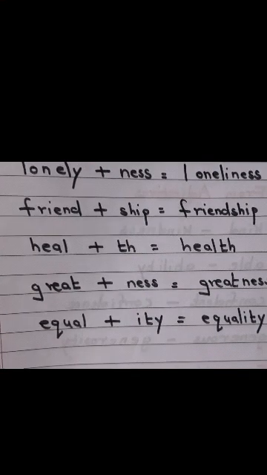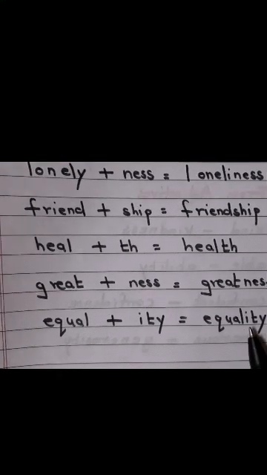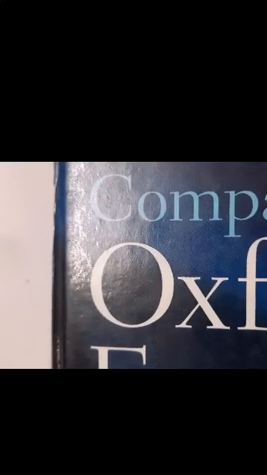Now children, here you need to be very, very careful with the spellings. And for this, children, it is very, very important that you use your dictionary. Please keep the dictionary next to you whenever you have your English lessons. So learn to use the dictionary.